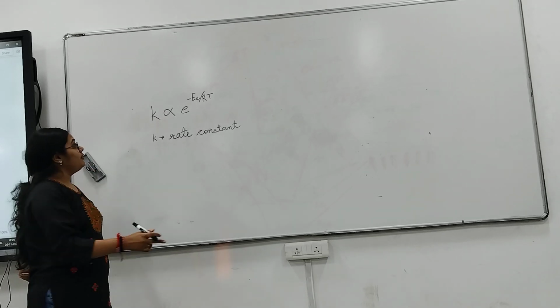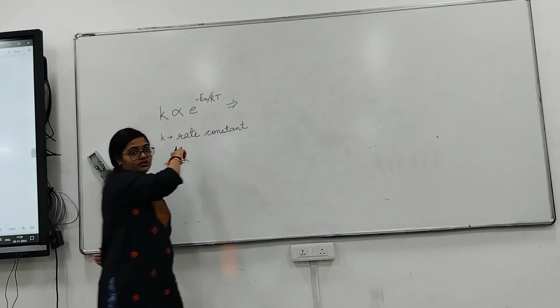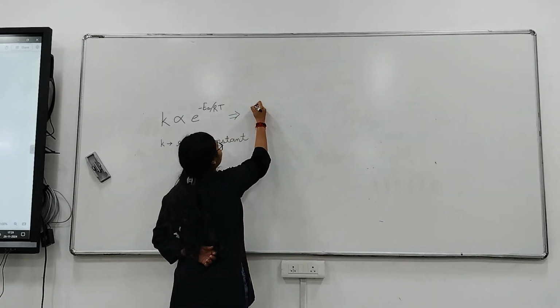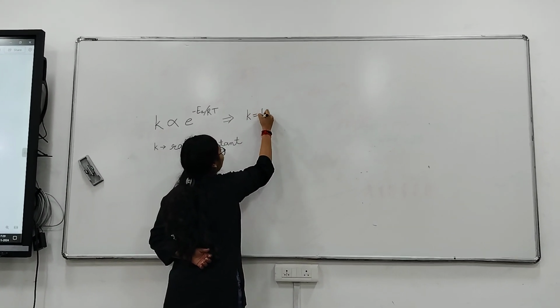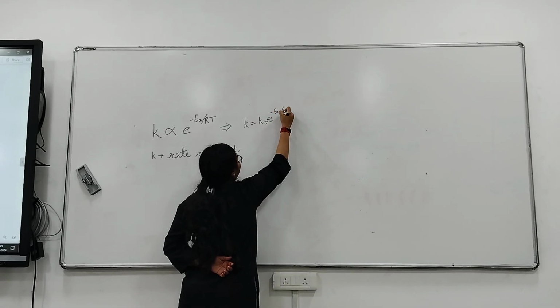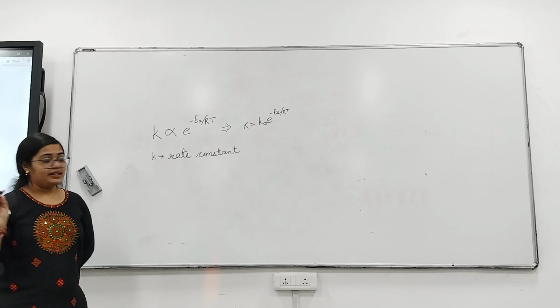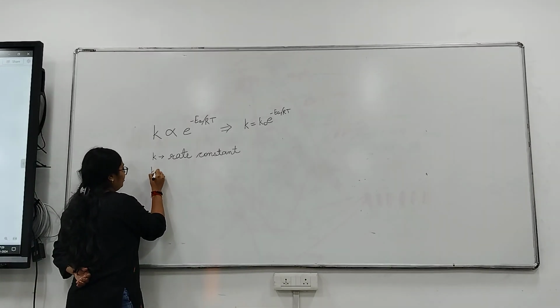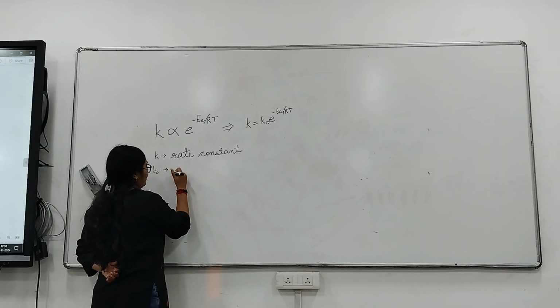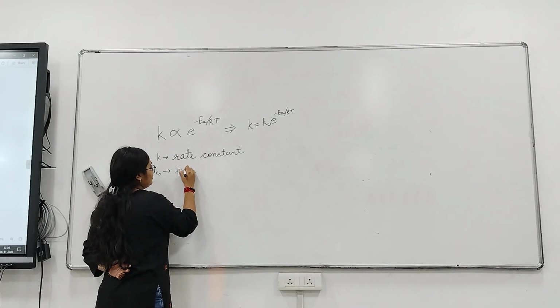Now, if we further simplify this equation, we remove the proportionality constant. The equation will be written as K = K0 e^(-Ea/RT). Some people write K0, some people write A. So what is this K0 or A? That is the Arrhenius constant, or the pre-exponential factor.